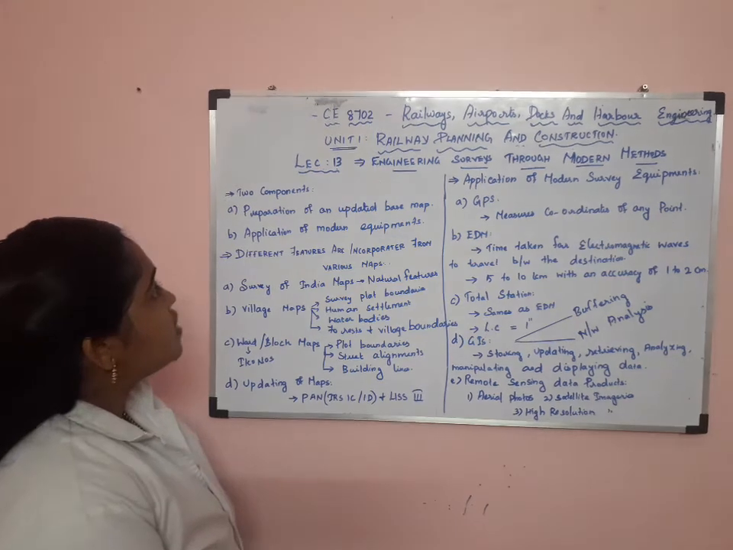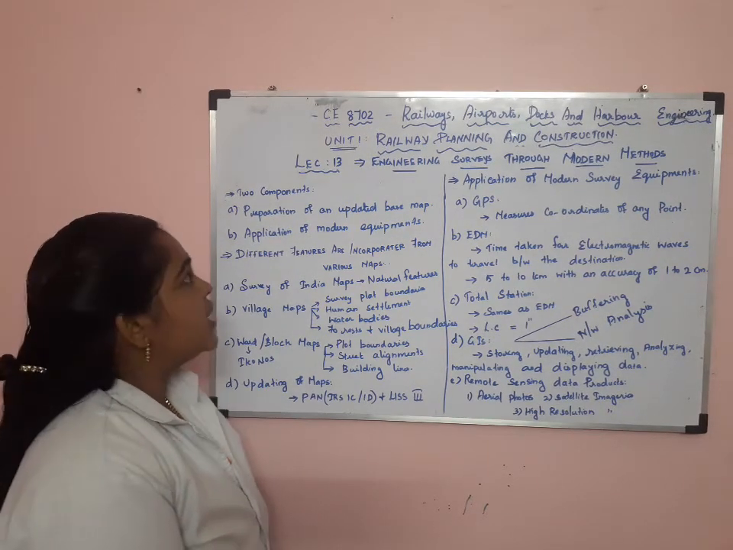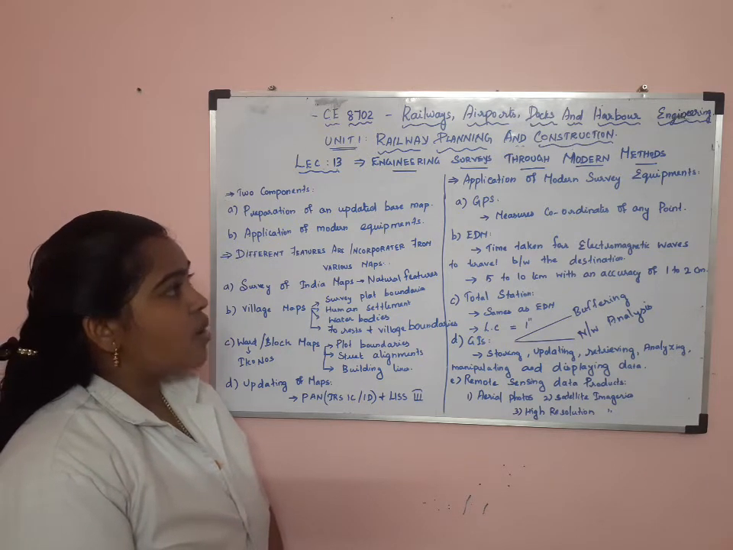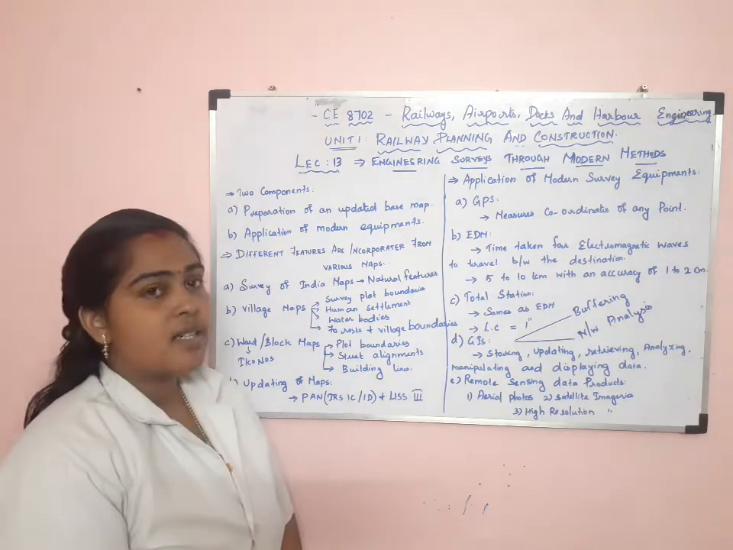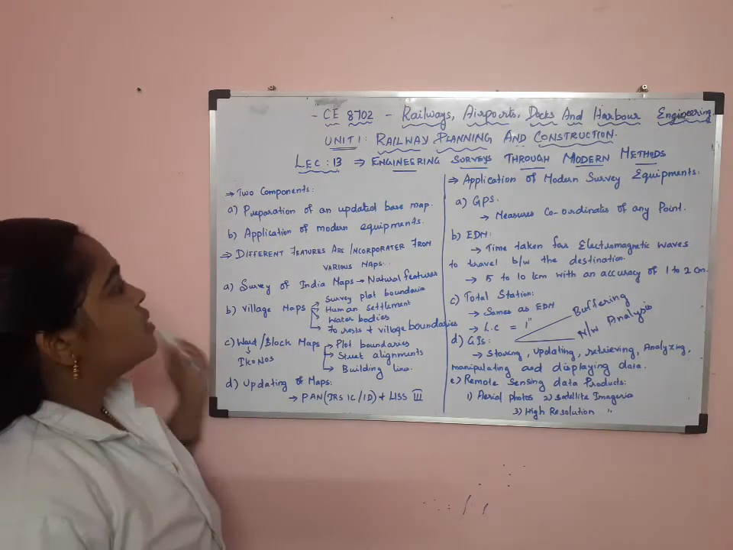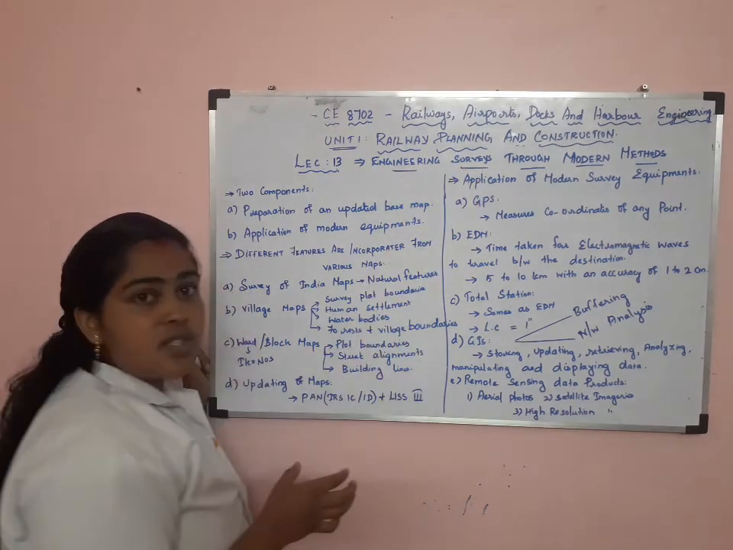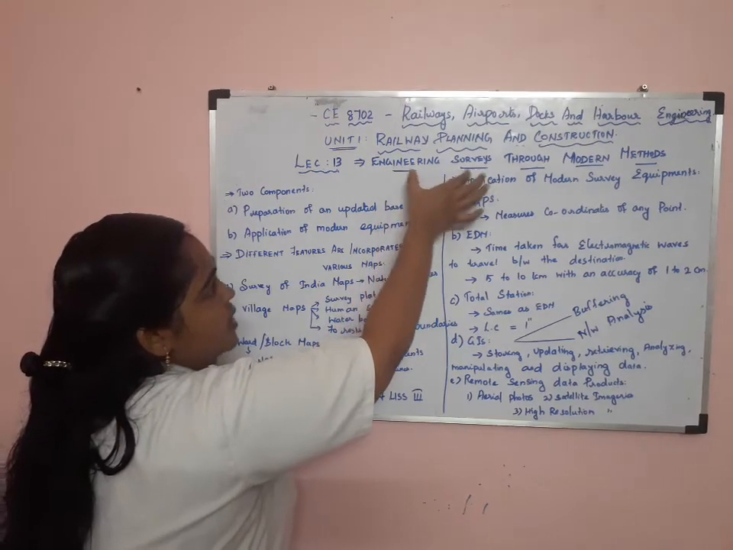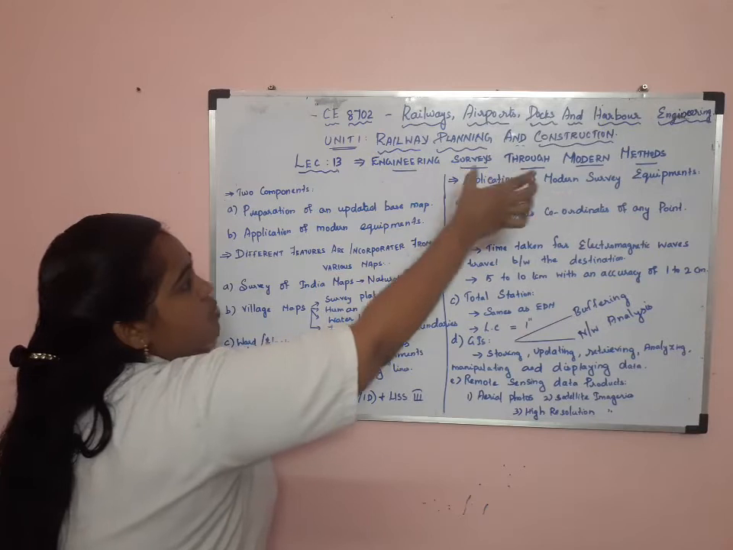Today, the subject code is CE8702, Railways, Airport, Docks and Harbour Engineering. Today in this class, I am going to discuss engineering surveys through modern methods, which comes under Unit 1, Railway Planning and Construction. In the last class we discussed engineering surveys through conventional methods. So in this class I am going to discuss engineering surveys through modern methods.